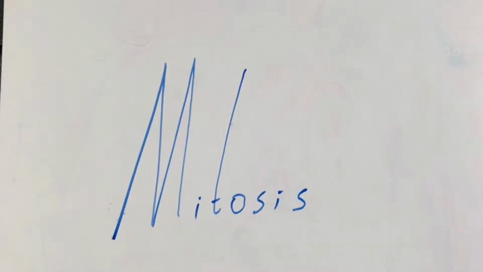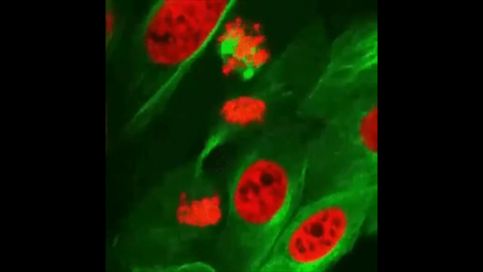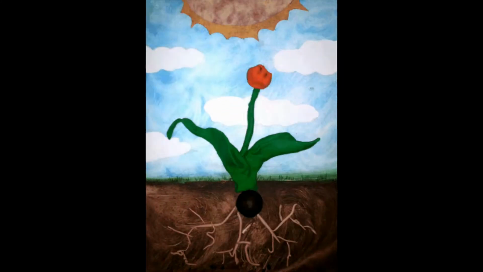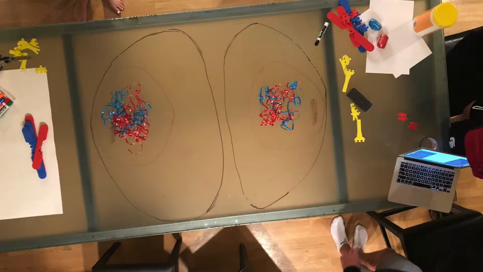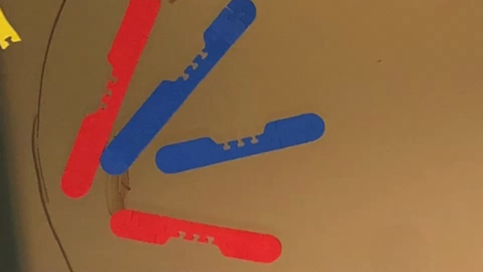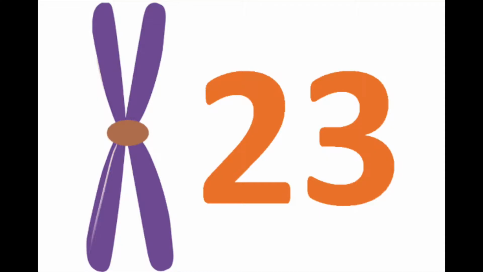The first is mitosis. Mitosis is the process by which one cell replicates by dividing into two identical cells, or sister cells, identical to the cell they stem from. Mitosis enables growth and also allows damaged cells to be replaced, with the cell itself finally splitting into two. Here we are modeling mitosis in an organism with two pairs of chromosomes, one which comes from the father and one which comes from the mother. Reminder, humans have 23 pairs of chromosomes.